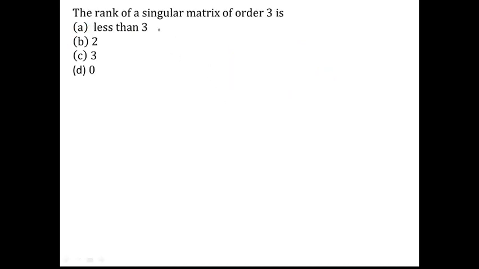Now, the rank of a singular matrix of order 3 is, so here various choices are given. First of all, you should know what is meant by a singular matrix. If A is a square matrix, singular matrix means determinant of A is 0. So A is a 3 by 3 matrix, its highest possible order for the minor is 3 by 3, which is given as 0.